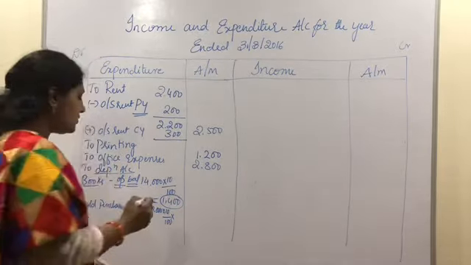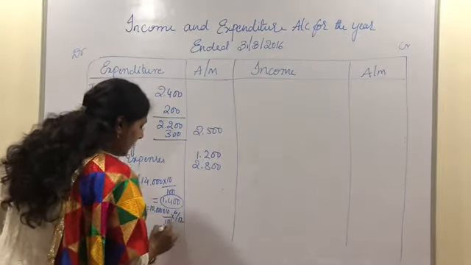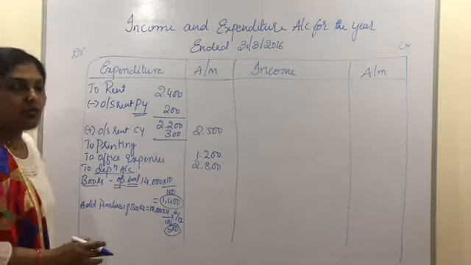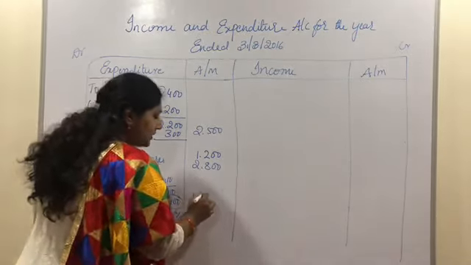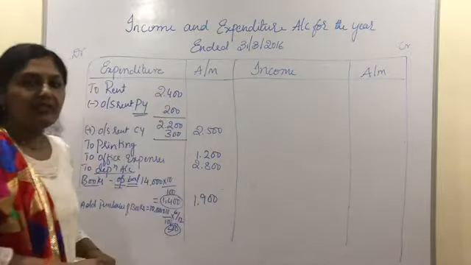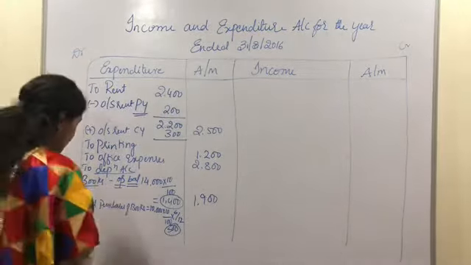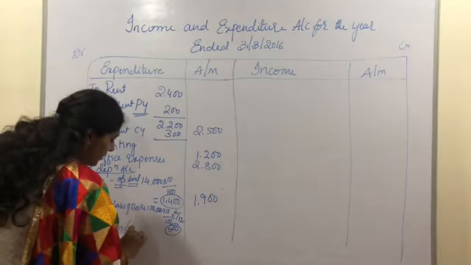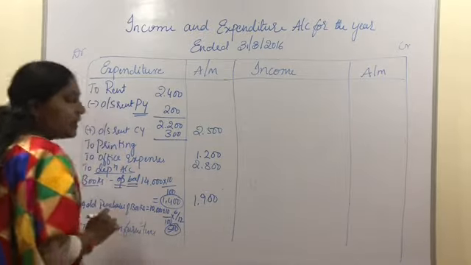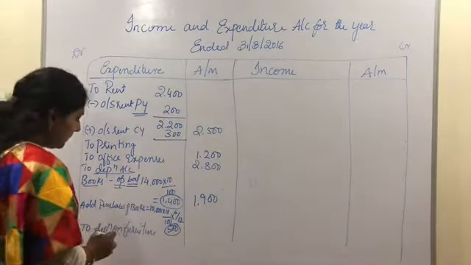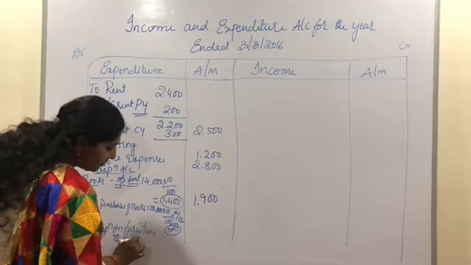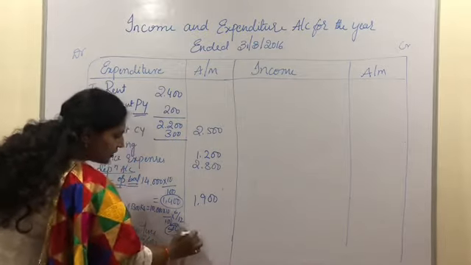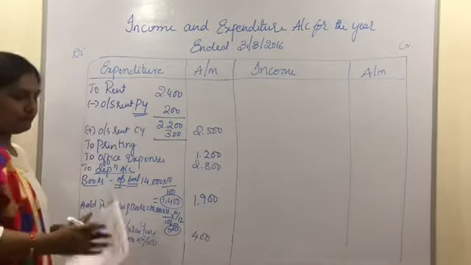So for 6 months we need to charge the depreciation here. 6 by 12, and the amount here is going to be 500. So the total depreciation on books will come to about 1,900 rupees. After this, let us charge the depreciation on furniture. The book value of furniture is 8,000 and the rate of depreciation according to the problem is 5%. So the depreciation on furniture will come around 400 rupees.